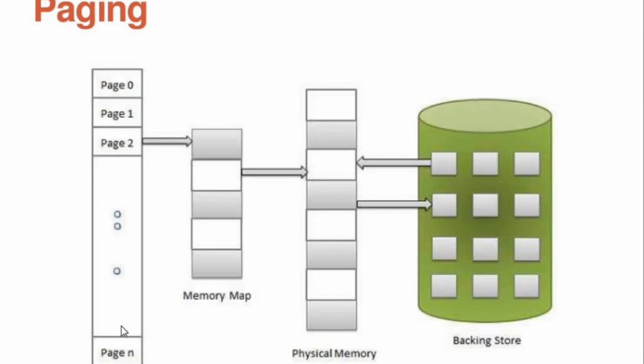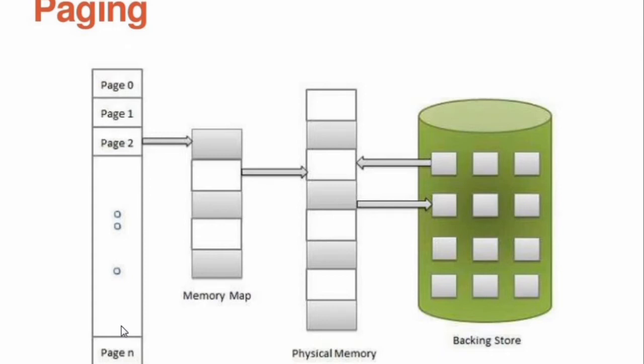So if the page or the process is not present in a main memory, it raises the error. So that error is called page fault error. The page fault error is identified using different algorithms. Those algorithms we will see later.